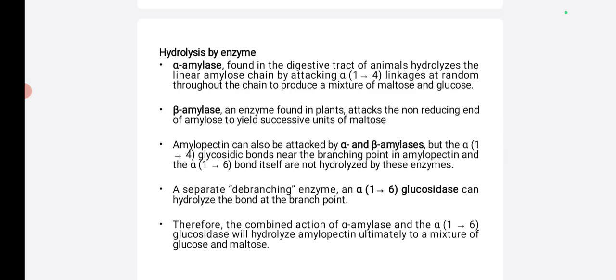Next, beta amylase, an enzyme found in plants, attacks the non-reducing end of amylose, which yields successive units of maltose.